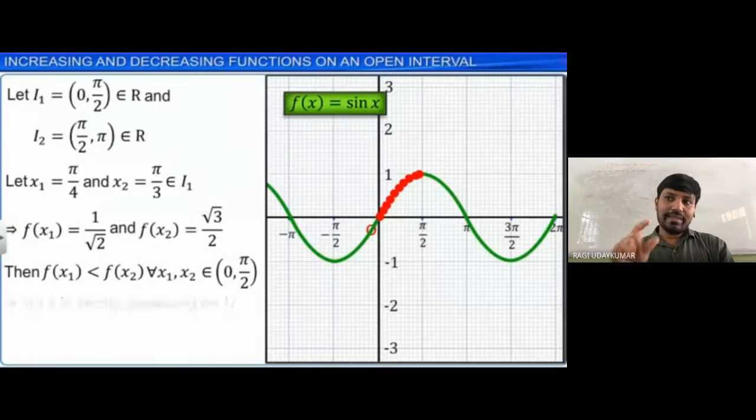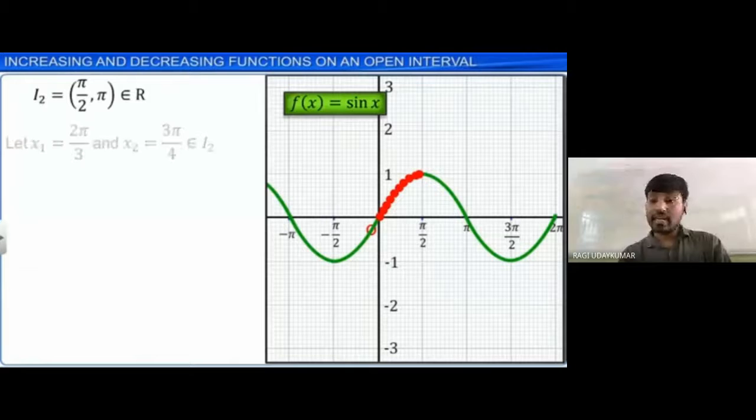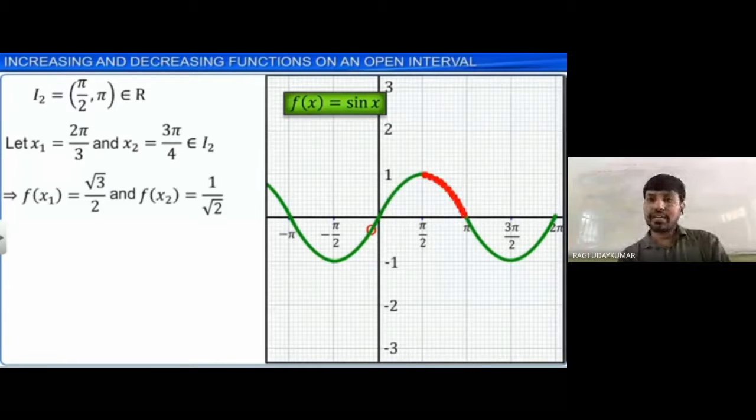I is the interval. Here, what is the I? 0 to pi by 2. Next is strictly increasing. Anywhere it is not equal in I1. I2, you take pi by 2 to pi. It is decreasing.